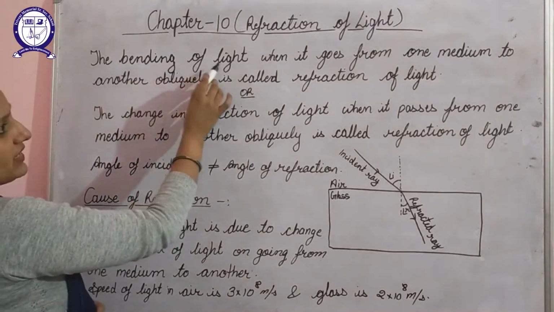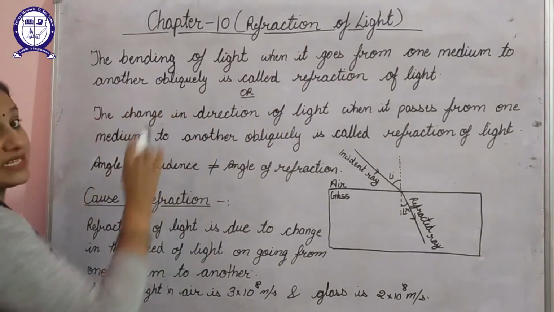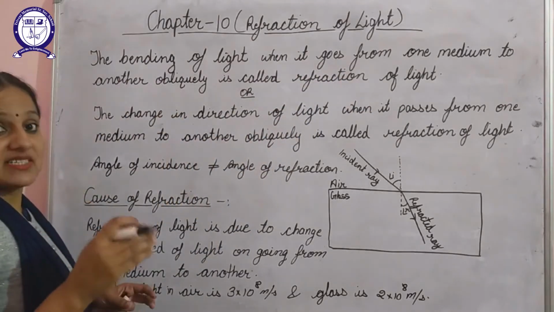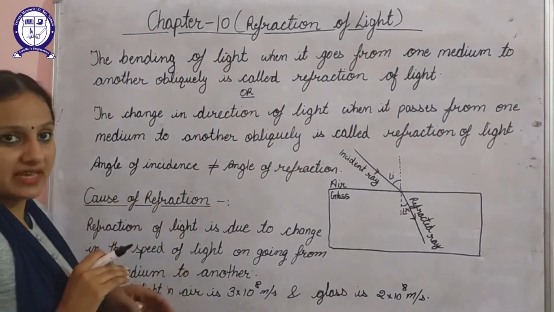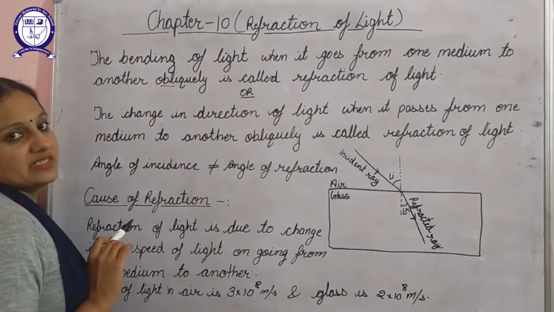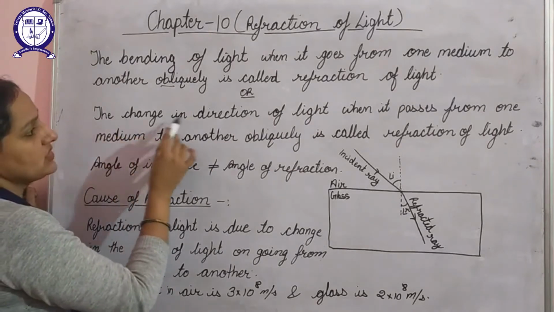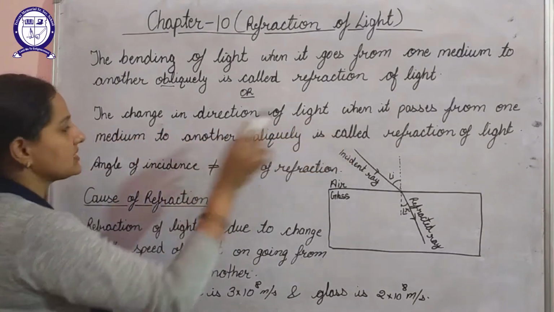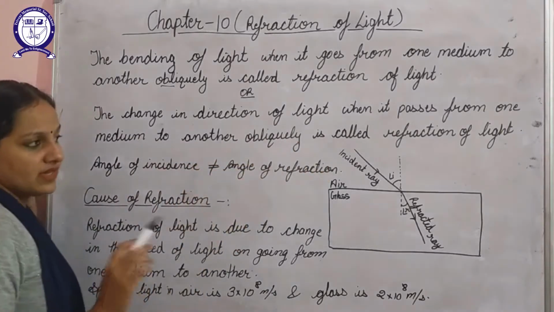The bending of light when it goes from one medium to another obliquely. This means if the light rays are moving from one medium to another at some specific angle, that is obliquely, then only refraction of light will take place. Or we can define refraction of light as the change in direction of light when it passes from one medium to another obliquely.